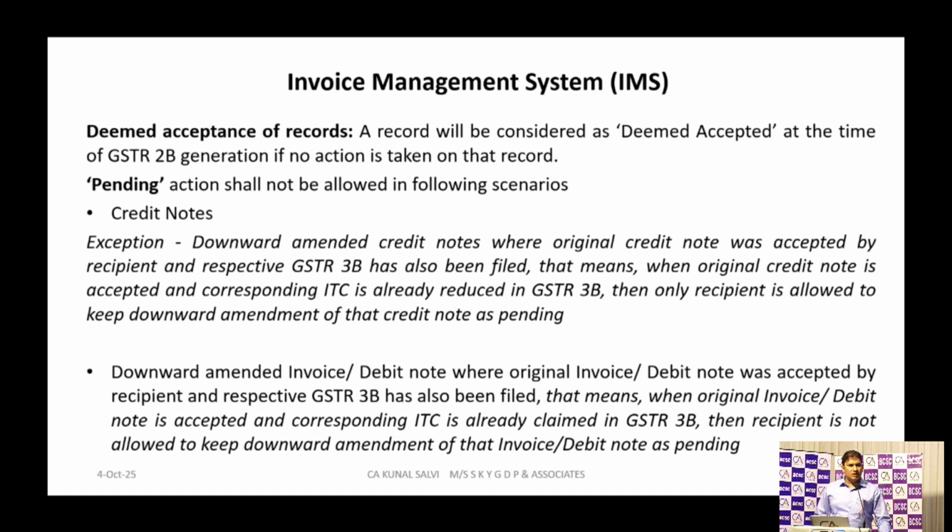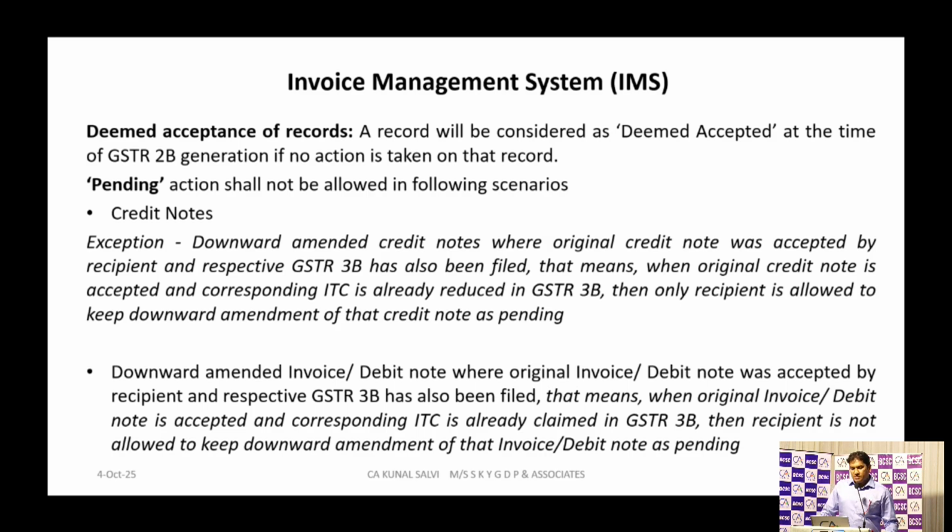Yeah, it is there. If you have not taken any action against that specific invoice, it will get automatically created as a deemed acceptance. But for creating 2B, you have to click that button in IMS, Create GST 2B. All the invoices on which you have not taken any action will get transferred to the GST 2B as accepted.